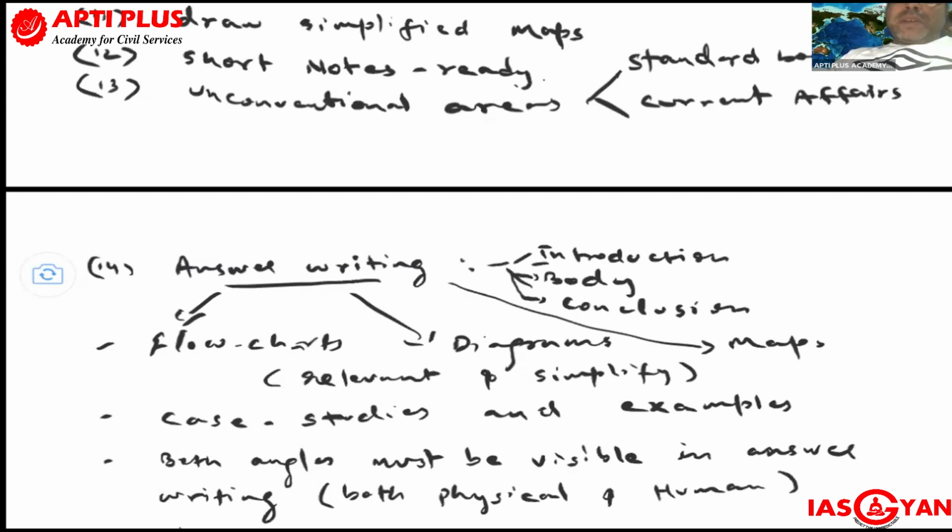Okay, unconventional areas में आदमी कब पढ़ता है? Like whenever you get confused and when you're changing your track and strategy again and again, only then you get confused. ये मेरा सोचना है. So how is the unconventional area controlled? By just focusing on some standard textbooks, which I will be referring to you, and focus on the current affairs. Update your answer. Once you mix both standard textbook with the current affairs, your answers get enriched, and it is relevant and required for the present types of questions and nature of questions asked in the examination. Okay, एक तो तरीका ये हुआ.